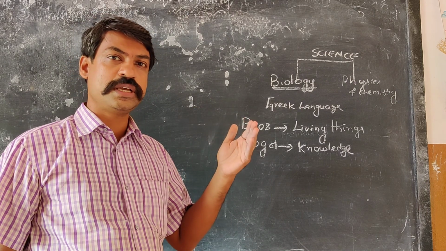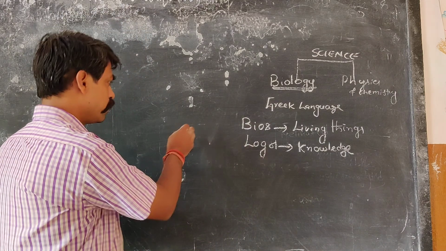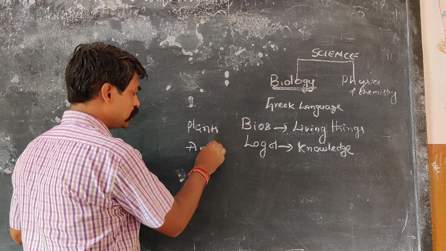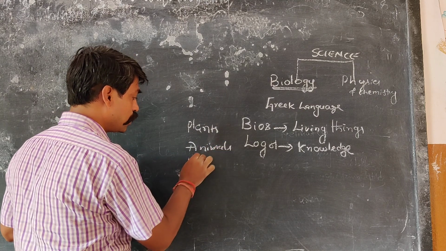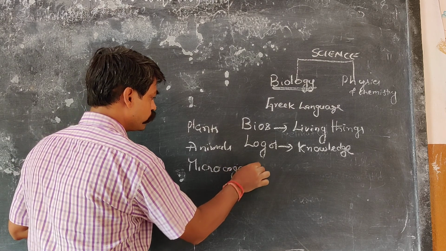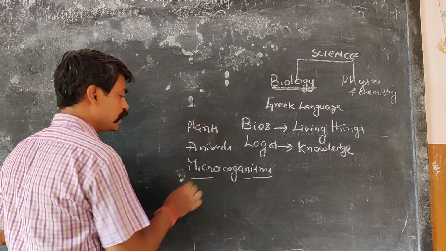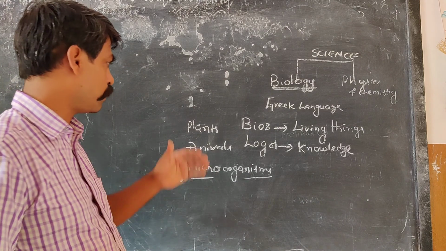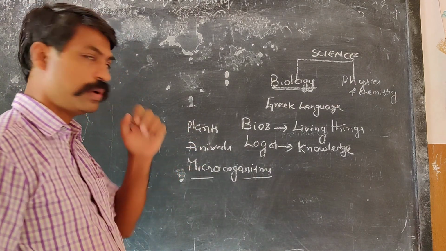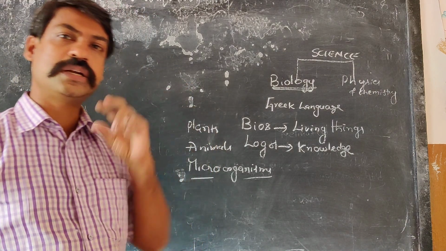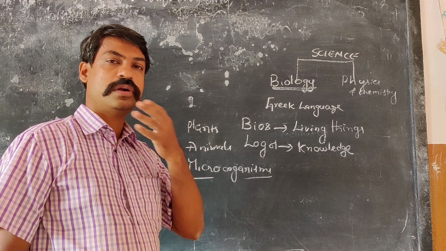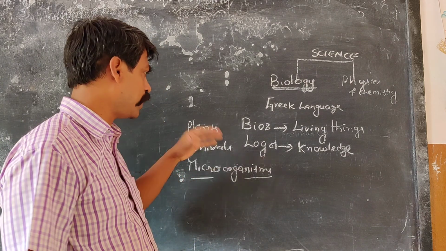So when I say living things, what all will it include? It will include plants, animals, and also microorganisms, which we will study in the 2nd and 3rd chapters as well. Plants, you all know, animals and microorganisms. So that is some general introduction about what is biology. Biology is generally about studying ourselves and plants.